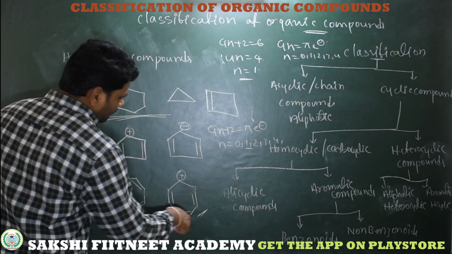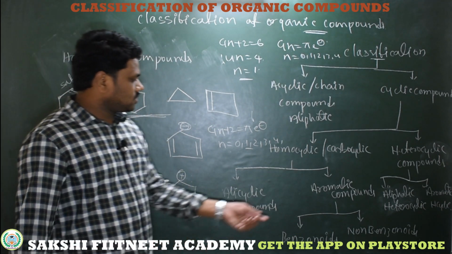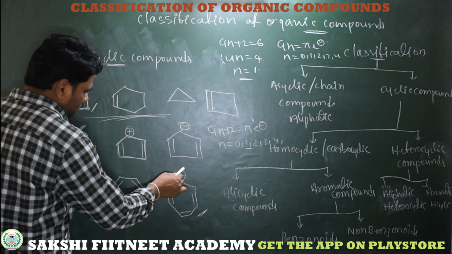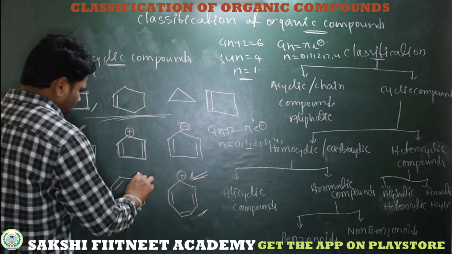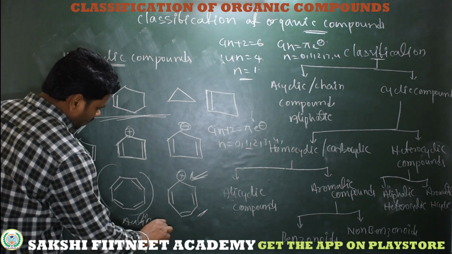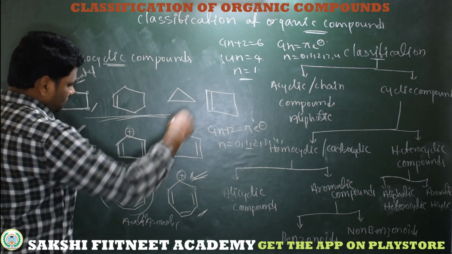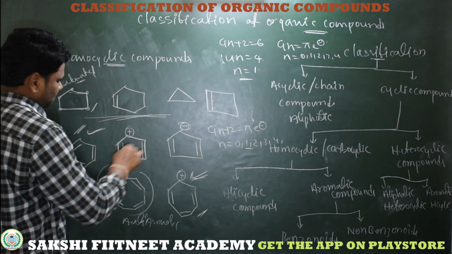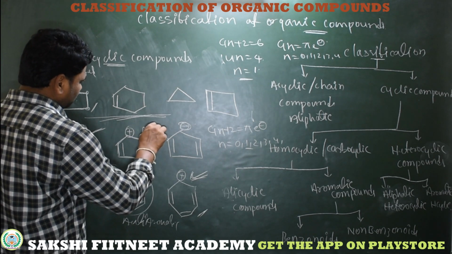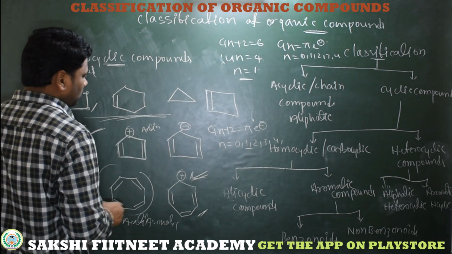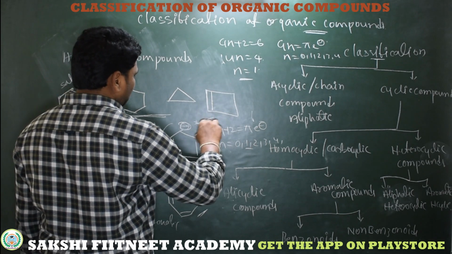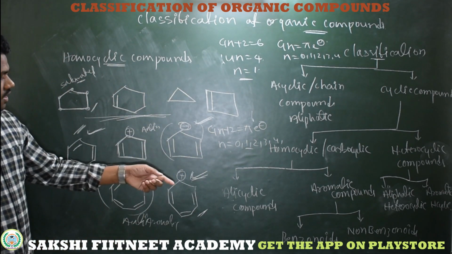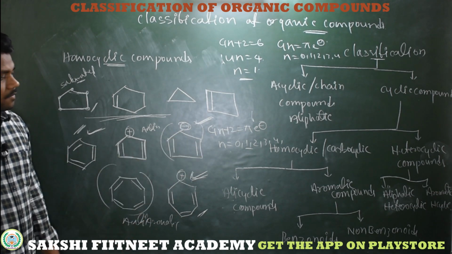See here, this is an aromatic compound, this is anti-aromatic, following 4n pi electron rule. This is aromatic, this is anti-aromatic. So I hope you understand well which are alicyclic, which are aromatic, which are anti-aromatic.